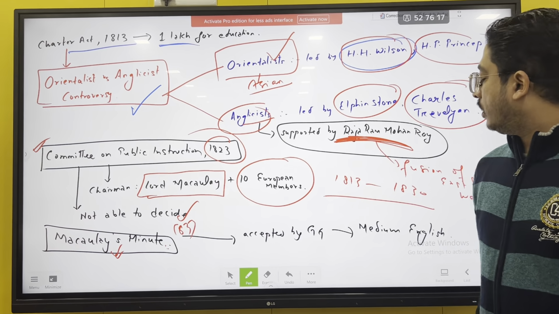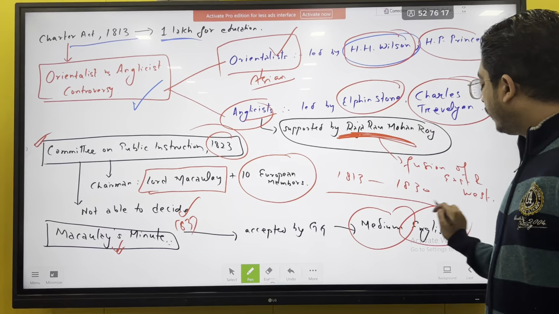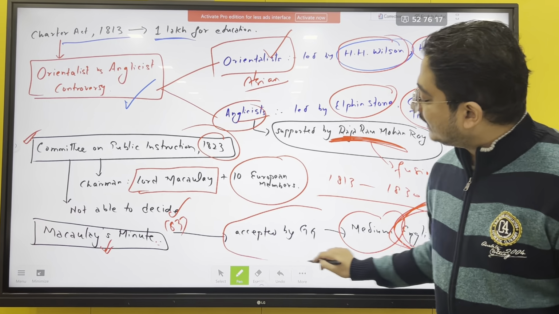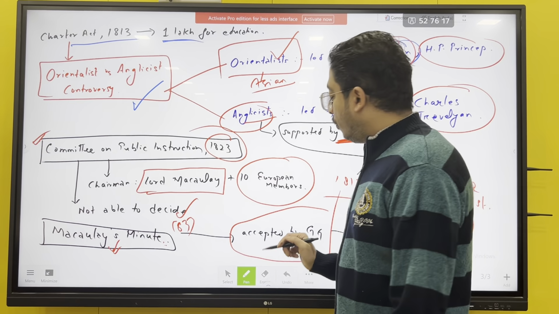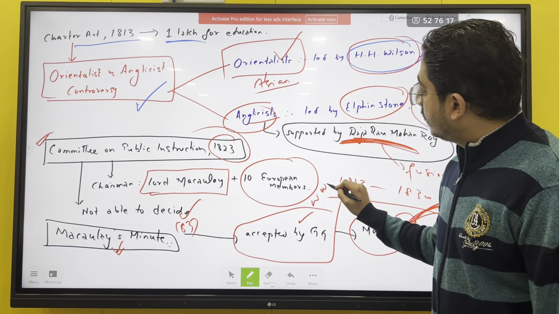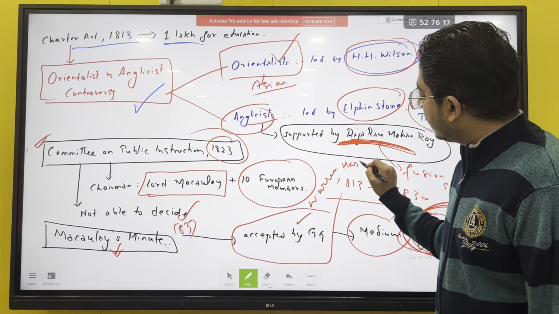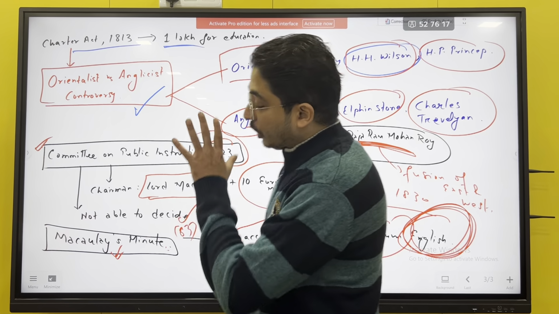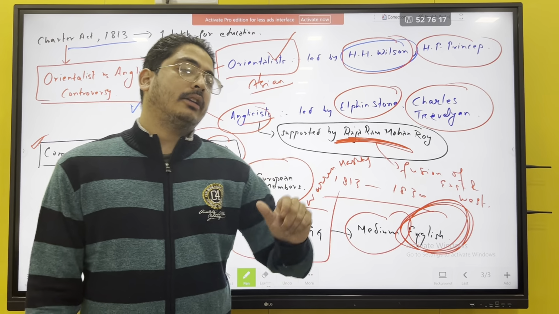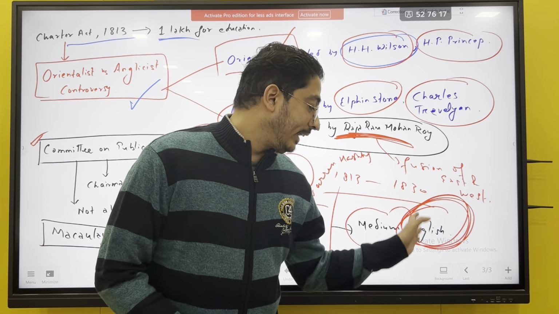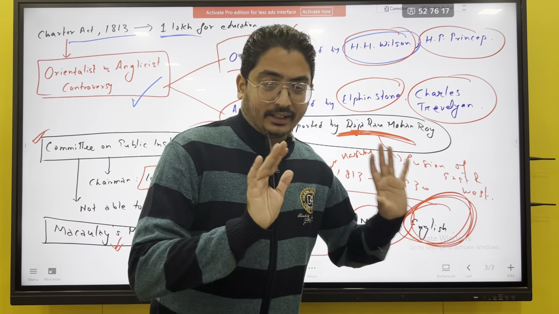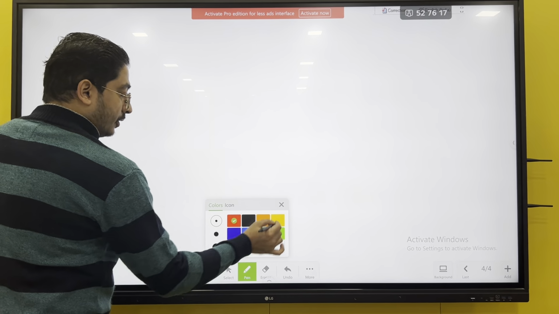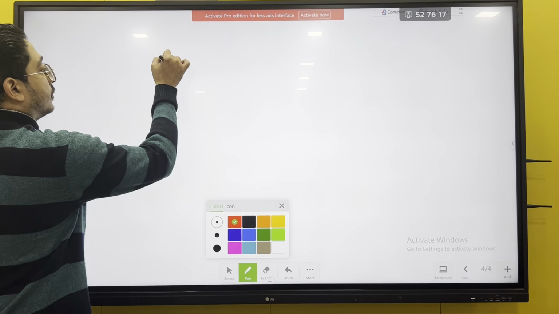The medium of instruction he advocated was English. This was accepted by the then Governor General. This was accepted, and finally, after nearly 20 years, the fund was given for the English language. Now this continued. Now the evolution is, after this there was Wood's Dispatch